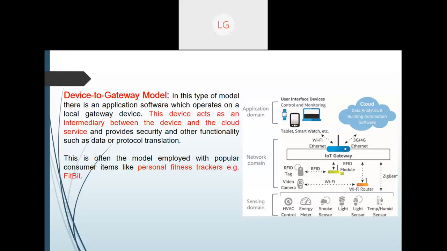Now, here in the diagram on the right hand side, you can see one is the sensing domain, second is the network domain, and third one is your application domain. Here, all these device sensors are going to provide this information with the help of different tags. It will directly go to the IoT gateway, and then from this gateway, it can directly go to your application device, control and monitoring with the tablet or smartwatch,